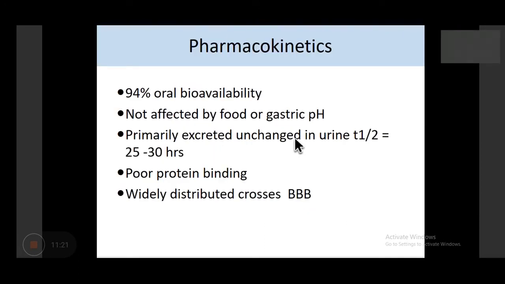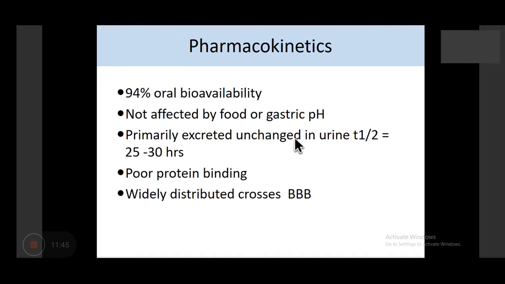Bioavailability is very good, 94%, which is not affected by food and gastric pH. So the drug-food interaction is less. Primarily, it is excreted in urine, so there is some risk of nephrotoxicity, but very little as compared to amphotericin. Plasma protein binding is poor. Again, this decreases the interaction of fluconazole with other drugs, and it is very widely distributed.